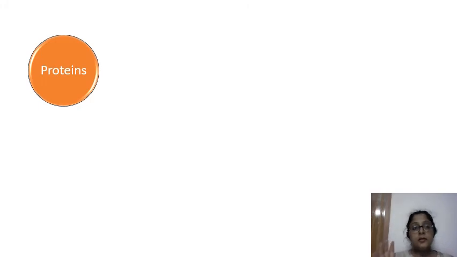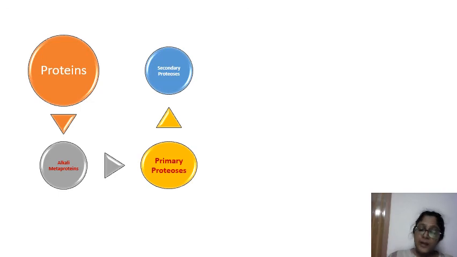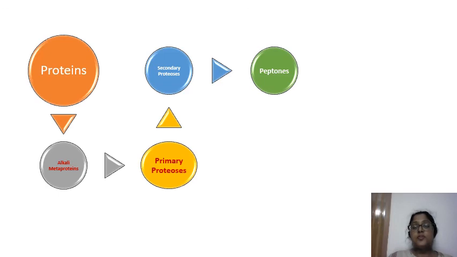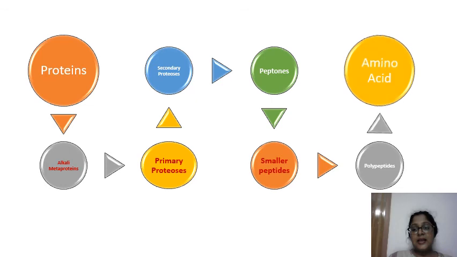So the final breakdown of protein in the small intestine, mainly in the duodenum and some part of the lower small intestine, is as follows. From protein we get alkali metaprotein because the pH is alkaline. From alkali metaprotein, we get the primary proteoses, then the secondary proteoses, as you can see over here, then peptones, smaller peptides, polypeptides, and ultimately amino acids, which we can use afterwards for absorption.